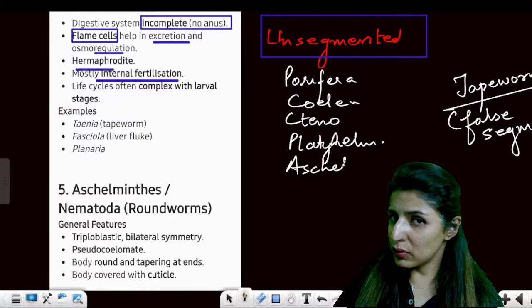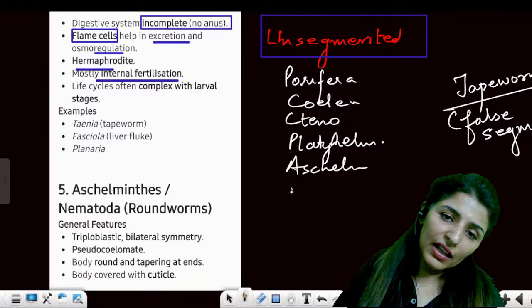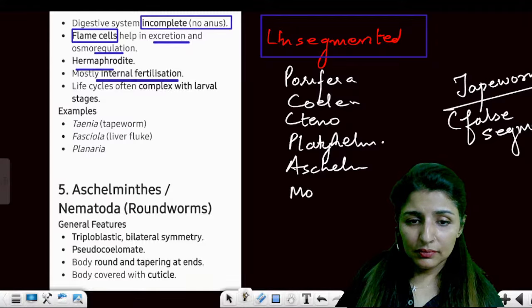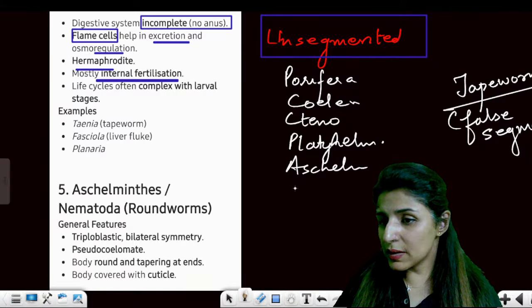Aschelminthes, absolutely unsegmented. Okay, then Mollusca, sorry, not Mollusca. Okay. Are these points clear?